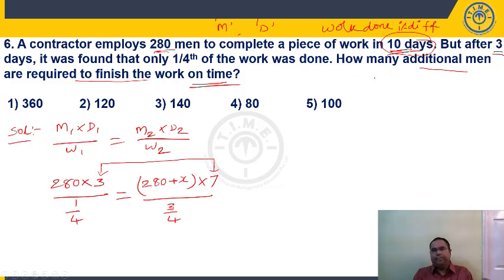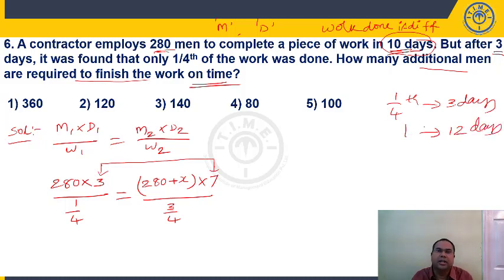So 280 men in first 3 days, they have done 1/4. Work will not be completed, right? 1/4 of the work they have done in 3 days means the total work they will take 4 times. So total work is 1 unit. They will take 12 days. But what is the target? They have to complete in 10 days.